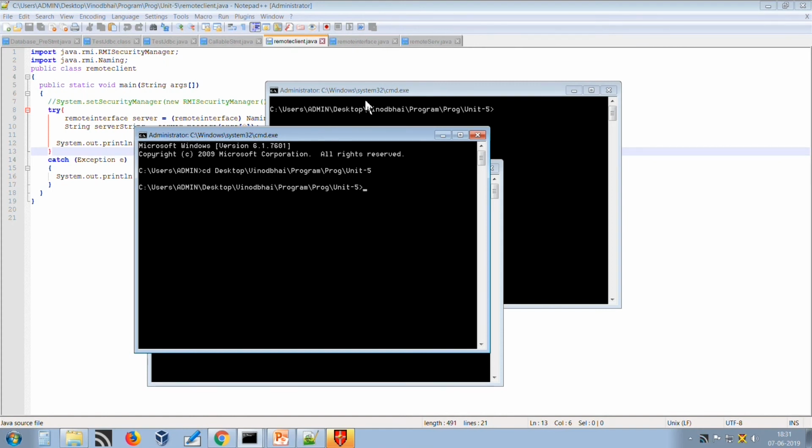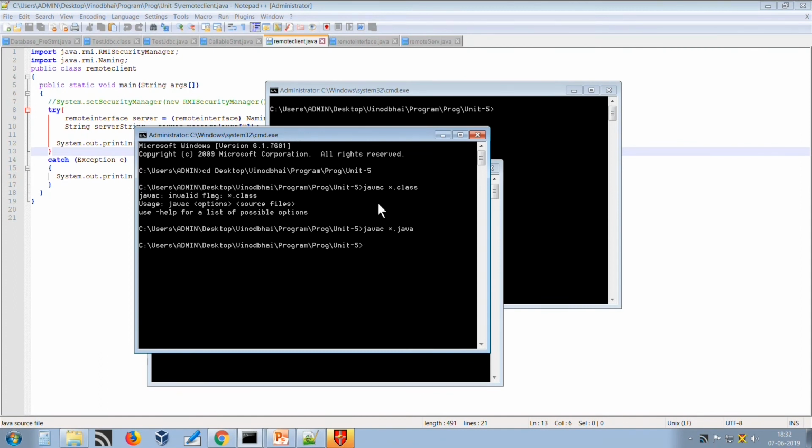Now, as we have already discussed the steps to execute an RMI application, first of all we will compile all the programs we have created. So, we will write the javac command, *.java. Sorry, we have written .class, instead we have to write .java. So, it will compile all the Java files. After the successful execution of the javac command, we are assured that all the programs are successfully compiled. After the compilation, the next task is to create the stub and skeleton.